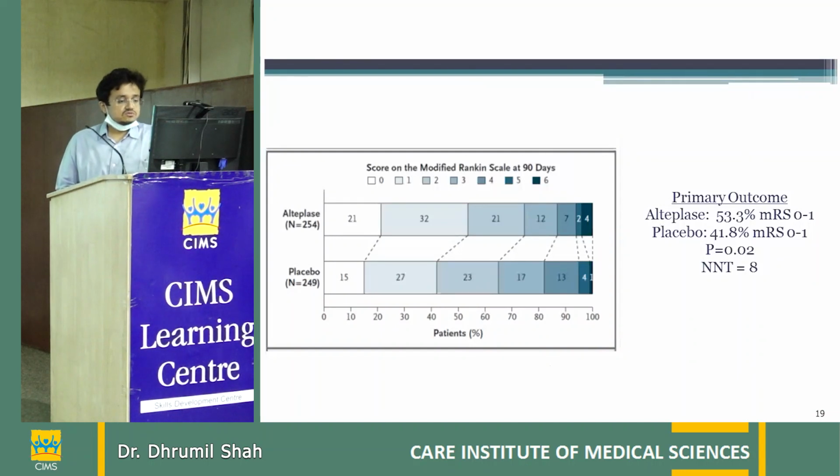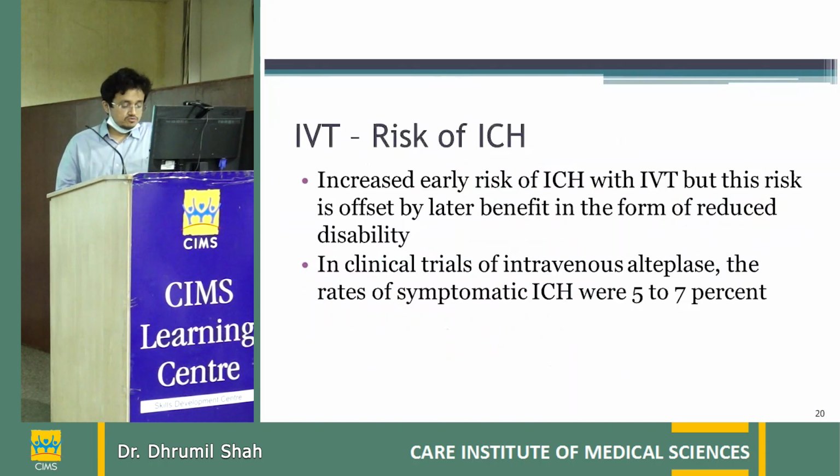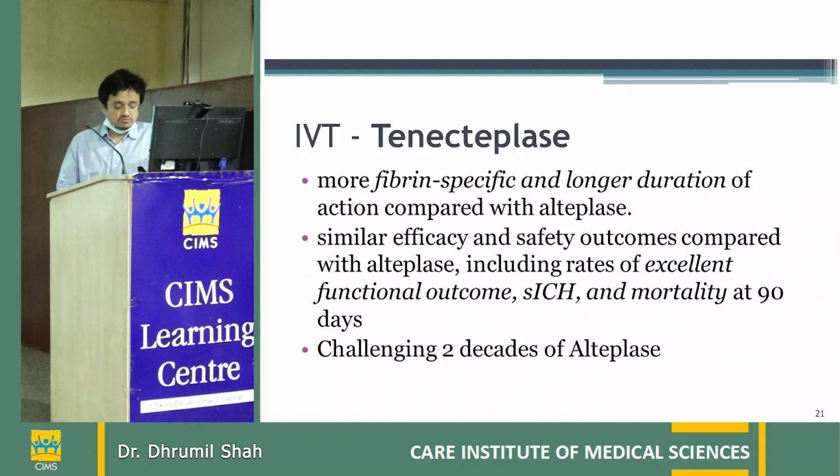So in studies also, it has shown improvement with thrombolytic therapy. What is the risk of ICH? Approximately 5.5 to 7% have a risk of symptomatic ICH with IV thrombolytic therapy, and more than 30% usually get improved with thrombolysis therapy. So in any case, we should thrombolyse whenever possible.